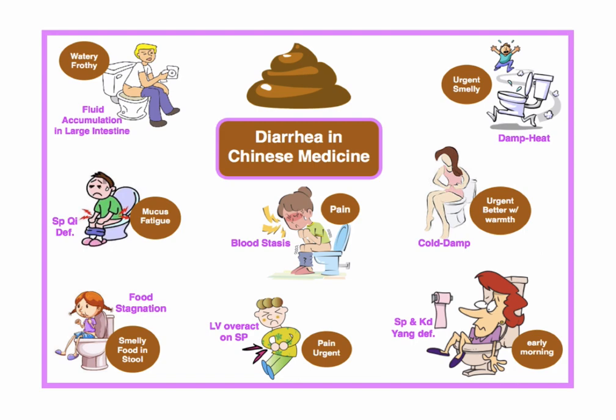Okay, so urgent and smelly: smelly is the heat, and urgent is the excess damp heat. Of course, there's damp in every diarrhea because diarrhea is damp in itself, right? Liver overacting on spleen is urgent, but it's not smelly unless there's heat coming from another place, right? So from the stomach or the liver.